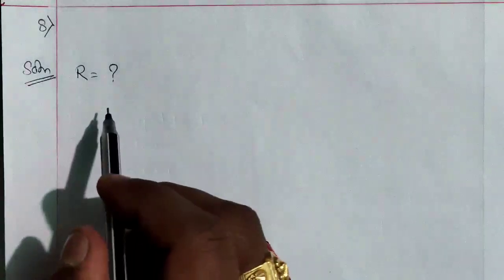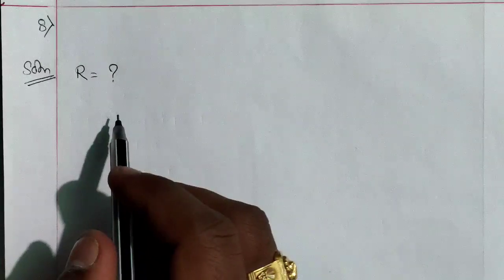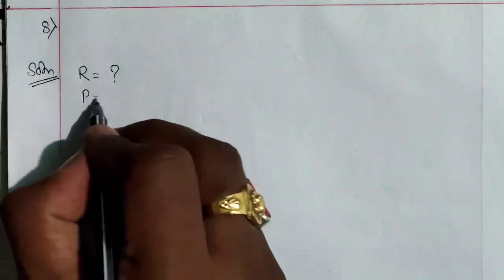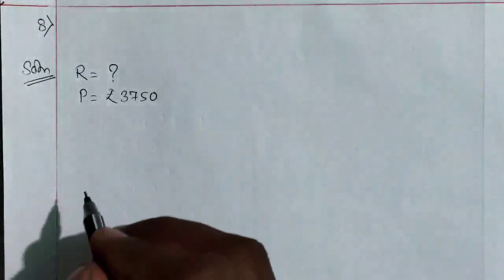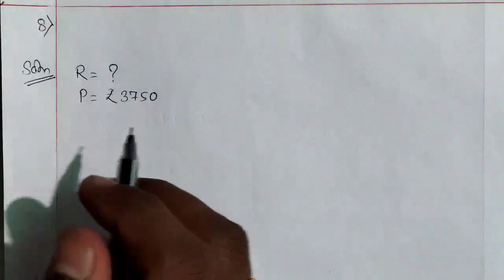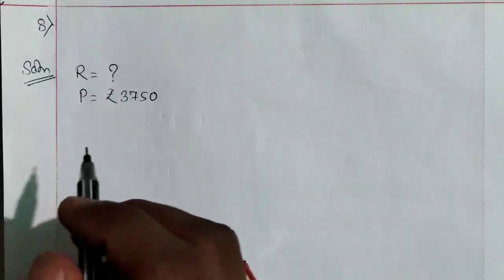What is the rate of interest if rupees 3750, it means principal is given rupees 3750, amounts to. Till now we haven't solved any question related to the formula of amount.